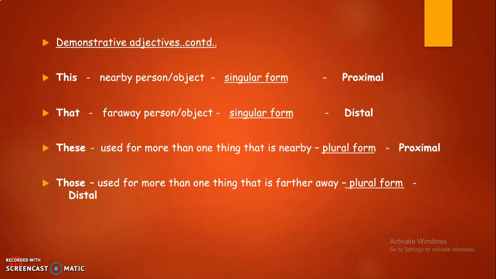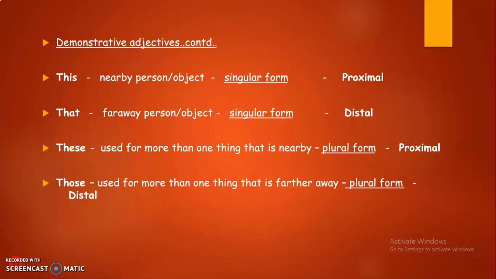Next, let us discuss in detail the demonstrative adjectives. The first one, this, represents a nearby person or an object which takes a singular form, and it is called a proximal demonstrative, that is, which is nearby. This is my book. Next, that represents a faraway person or an object which also takes a singular form, and it is called a distal demonstrative.